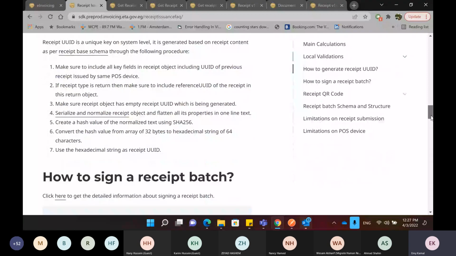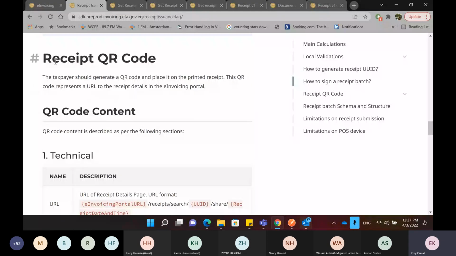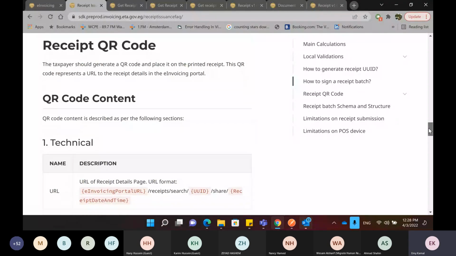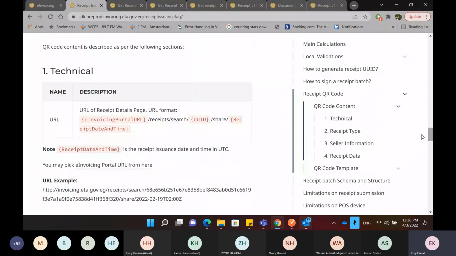And the other part is for the QR code. That the taxpayer, or you, should be generating a QR code and including it in the receipt. And to generate the QR code, it tells you how to do that. What are the fields that you need to include for the QR code. So for example, we need to have a URL.